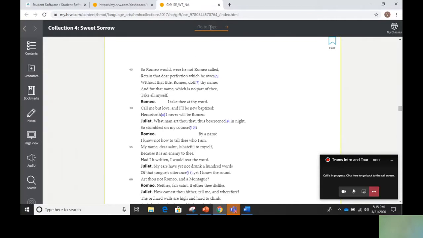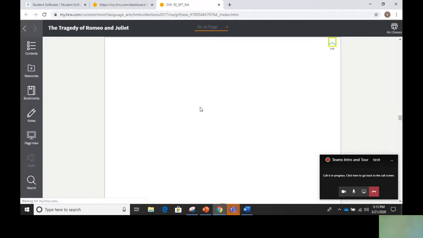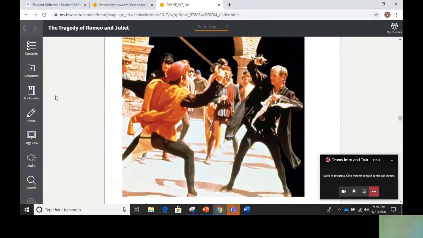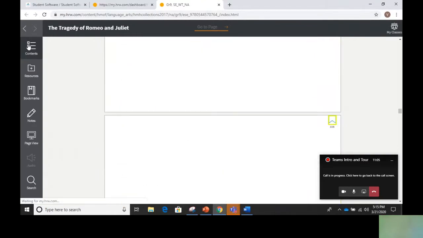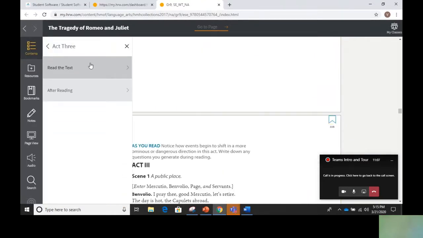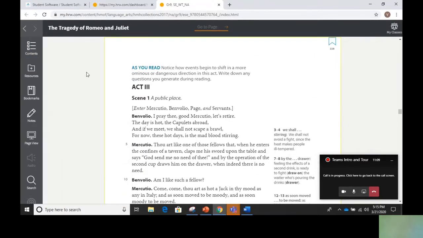You also can go to a certain page number up here and just type in. So if I typed in 230, it'll take you to that page. Another way to find what you are looking for, if you go to contents, you would go to read the text.